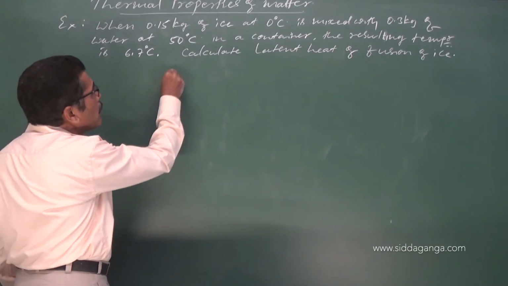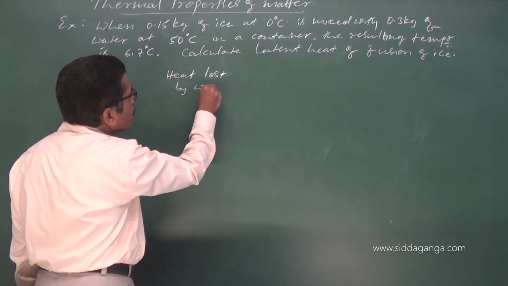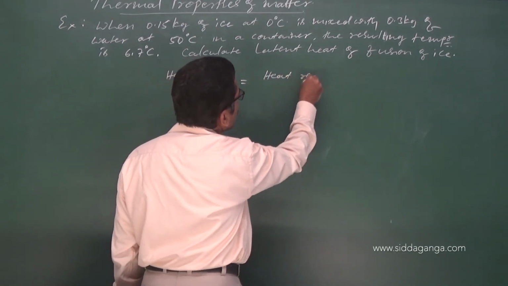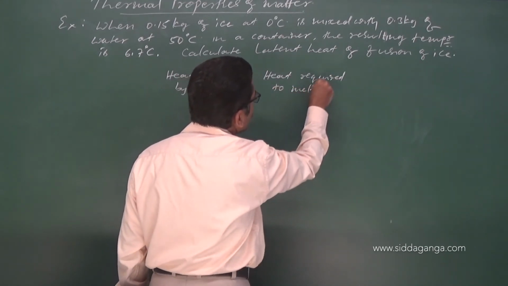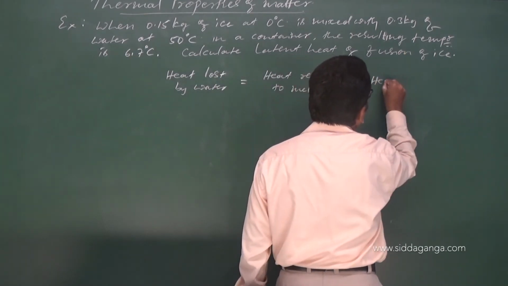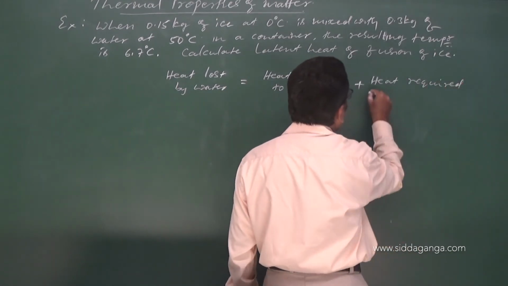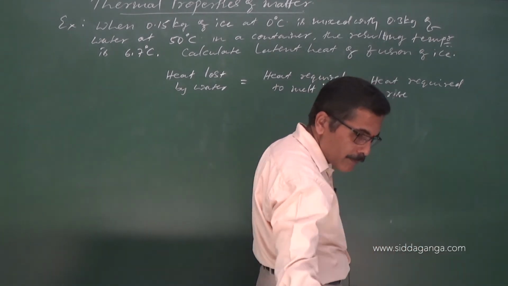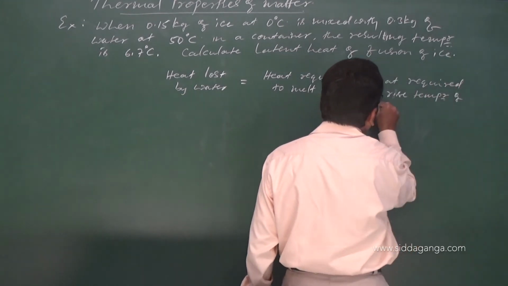Heat lost by water is equal to heat required to melt ice plus heat required to raise the temperature of ice water.